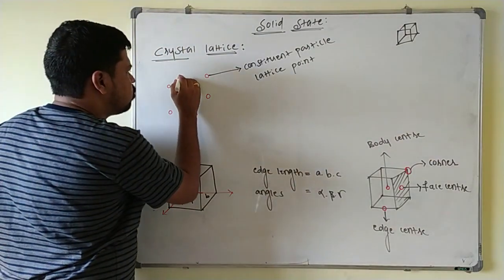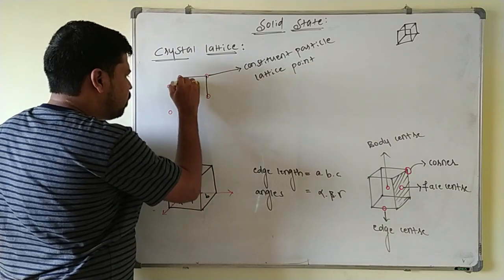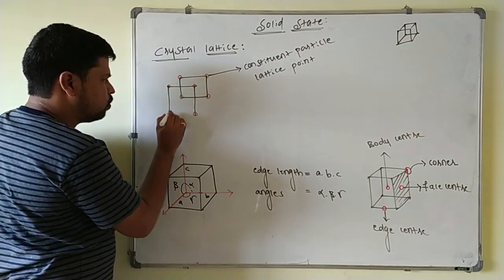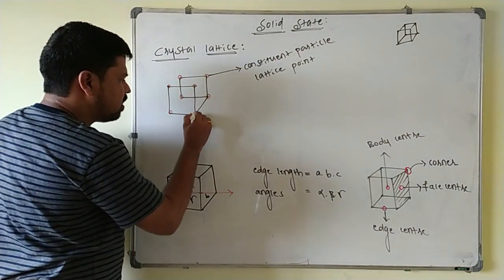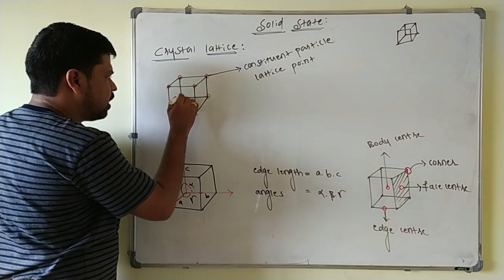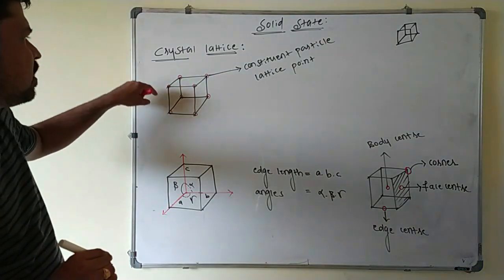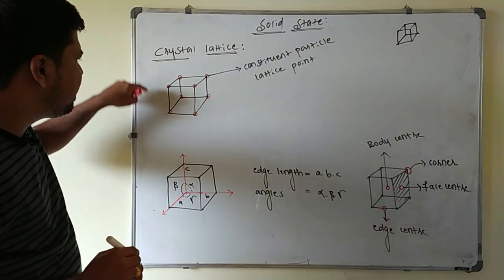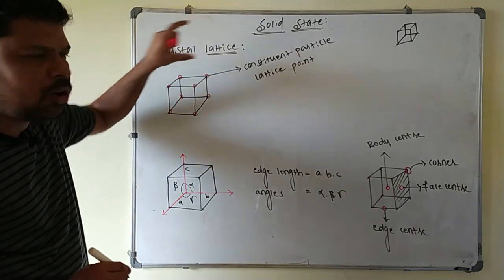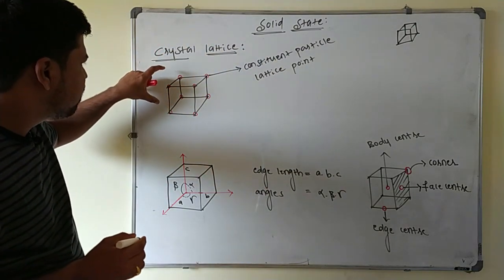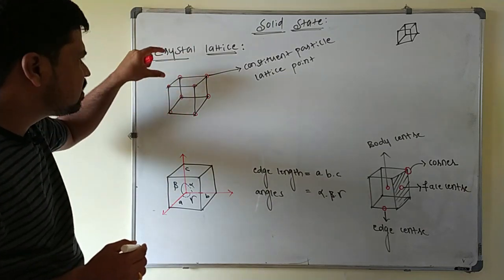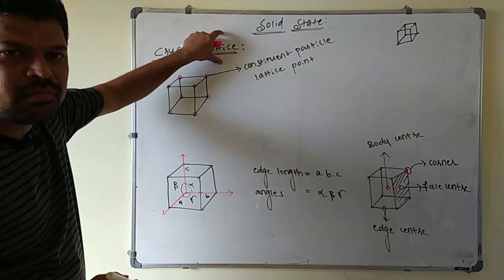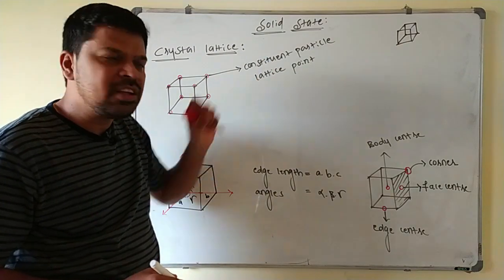Whenever these lattice points are joined together by a straight line, it will produce the structure of the entire solid like this. We have to join the points with a straight line. Okay, so whenever these lattice points are joined by a straight line, it will produce the structure of the entire crystal. So the arrangement of these points in the 3-dimensional space is called what? Crystal lattice or the space lattice. Now these lattice points joined by straight lines will produce the structure of the entire solid. So crystal lattice is basically the structure of the entire solid.